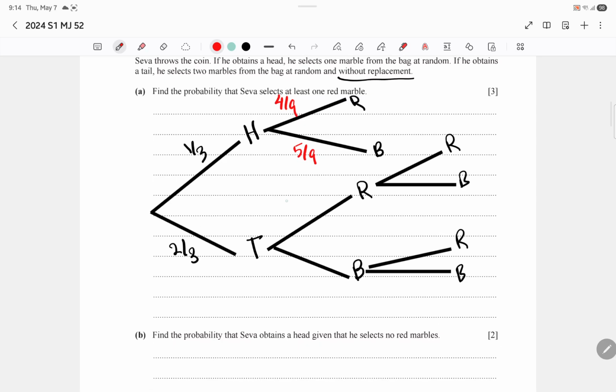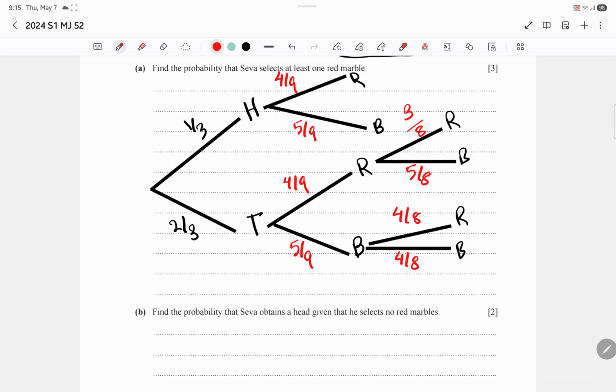For tails it's the same at first, 4/9 and 5/9. But over here, since it's without replacement, he has already taken 1 red, so it decreases, giving 3/8, and this is 5/8. And here 1 blue will decrease while the red remains the same, so it's 4/8 and 4/8.